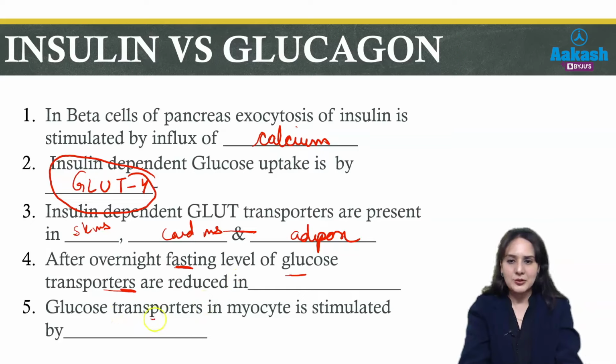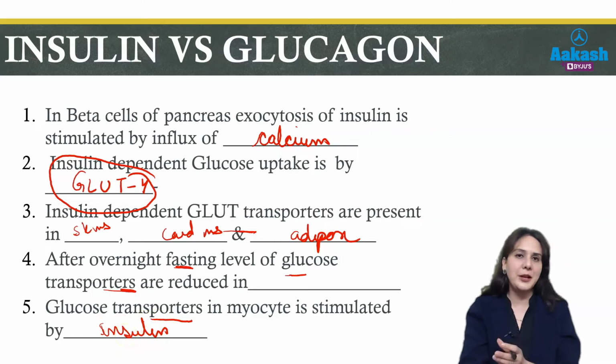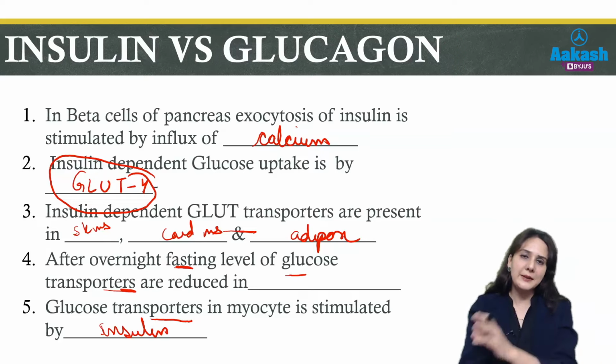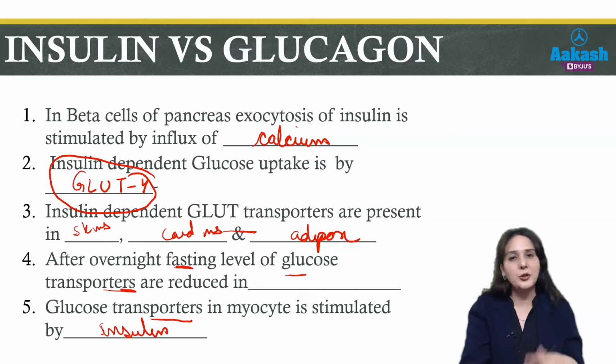Now a further question is, glucose transporter in myocyte is stimulated by what? Again it's by insulin. Myocyte is used for muscles. So students, you should understand that whenever there is sufficient supply of glucose, only then do these muscles and adipose tissue take up the glucose. Otherwise they do not use glucose. They spare this glucose for important organs like brain and RBCs, which require continuous supply of glucose. These muscles and adipose tissues only use glucose in the fed state. In the fasting state they switch to other sources of energy, because they spare glucose for RBCs and brain.